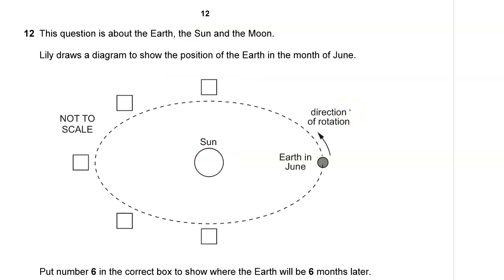Question number 12. It's about the solar system. This question is about the Earth, the Sun, and the Moon. Lily draws a diagram to show the position of the Earth in the month of June. Of course, you can see the direction of the orbit around the Sun.